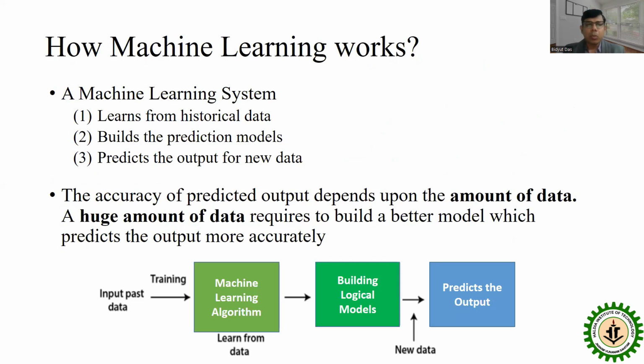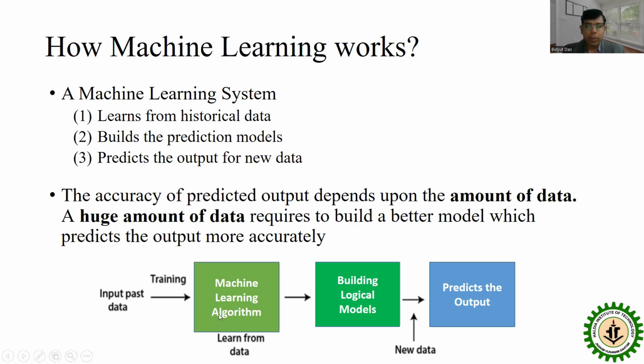How machine learning works? A machine learning system at first learns from the historical data, then builds the predicted models, and then predicts the output from the new data. The accuracy of predicted output depends on the amount of data. A huge amount of data is required for training to give the accurate results.